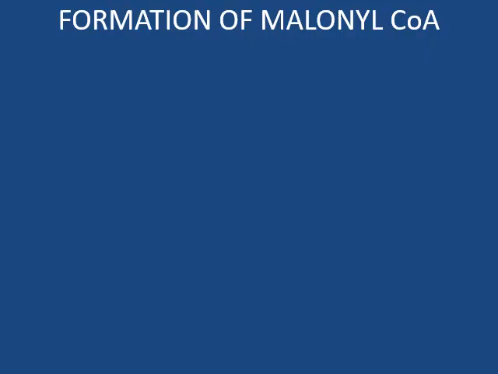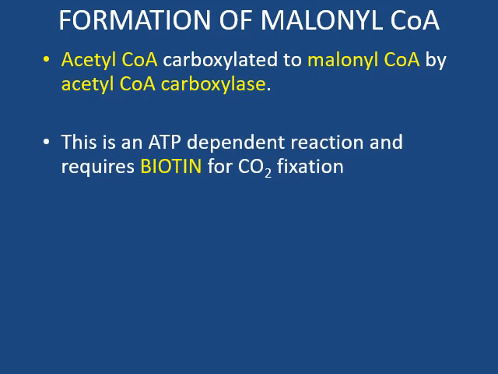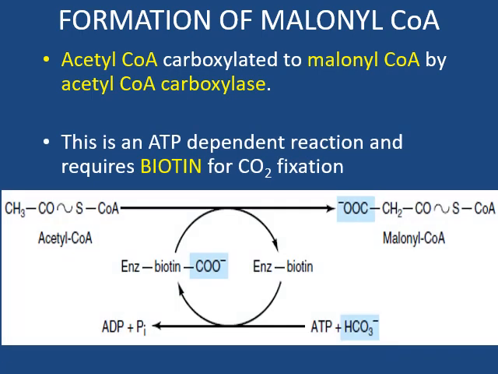Formation of malonyl coenzyme A. Acetyl coenzyme A is carboxylated to malonyl coenzyme A by acetyl coenzyme A carboxylase enzyme. This is an ATP dependent reaction and requires biotin for carbon dioxide fixation. This reaction shows the carboxylation of acetyl coenzyme A to form malonyl coenzyme A. The enzyme requires the coenzyme biotin, the source of carbon dioxide is bicarbonate, and it also requires energy in the form of ATP.